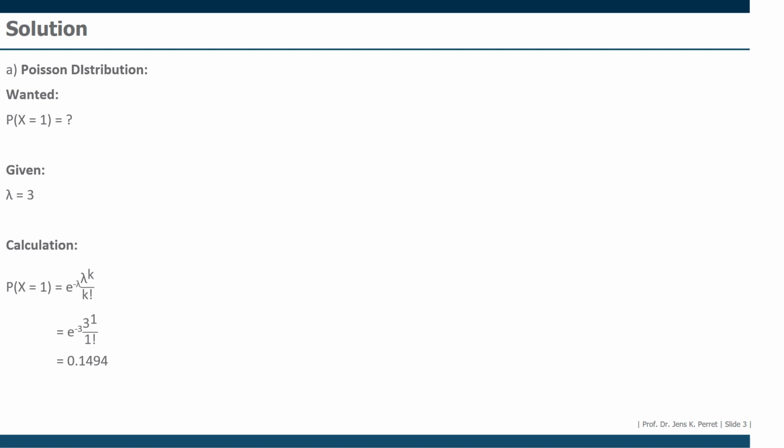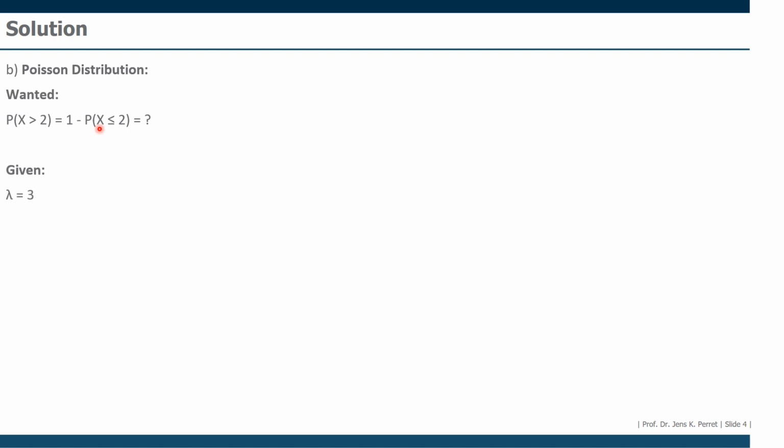Well, that's part 1. In part 2, again we use the Poisson distribution. Here we want to know the probability that more than 2 trains are going to be cancelled. More than 2, well, this includes 3, 4, 5, 6, and a lot of other probabilities we would have to calculate. So to make our life a bit more bearable, I'm going to calculate the counter probability. So I'm not going with larger than 2, but turning this around with 1 minus, and then go smaller or equal to 2, which is actually only 0, 1, and 2.